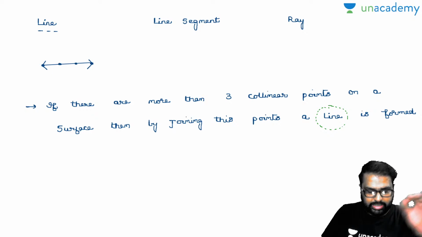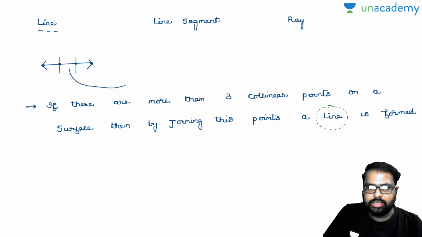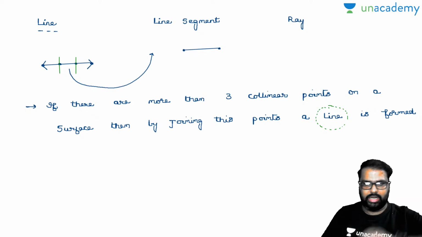A line segment is nothing but a part of line. A part of line is called line segment, which has a starting point and an ending point. This is called line segment.